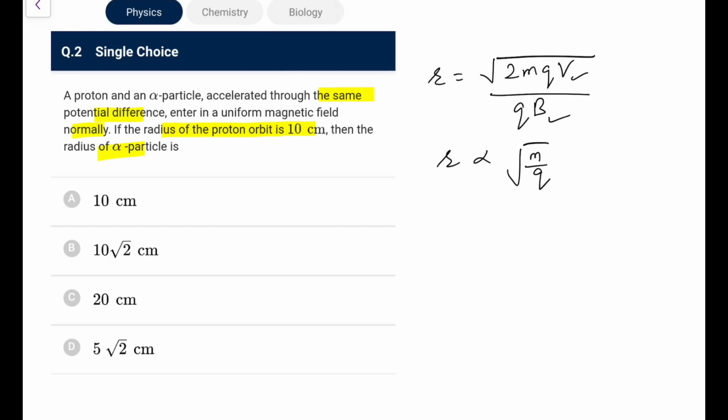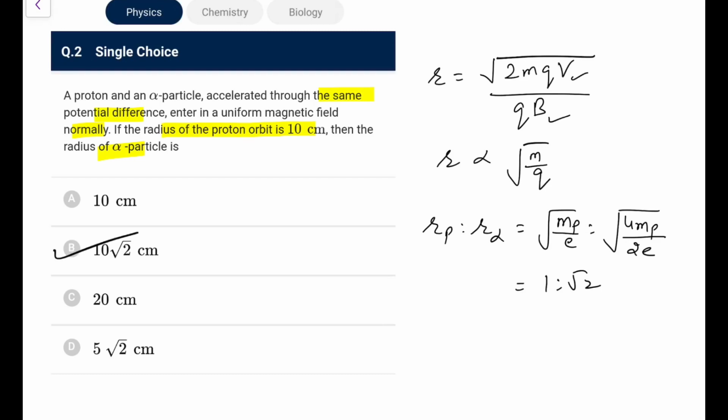So for the proton and alpha, if I take this ratio of proton to alpha, the proton has mass m and charge e, and the alpha has 4 times the proton mass and twice the charge. So this ratio comes out as 1 is to root 2. So alpha will move in a radius of 10 root 2 centimeter in this particular case.